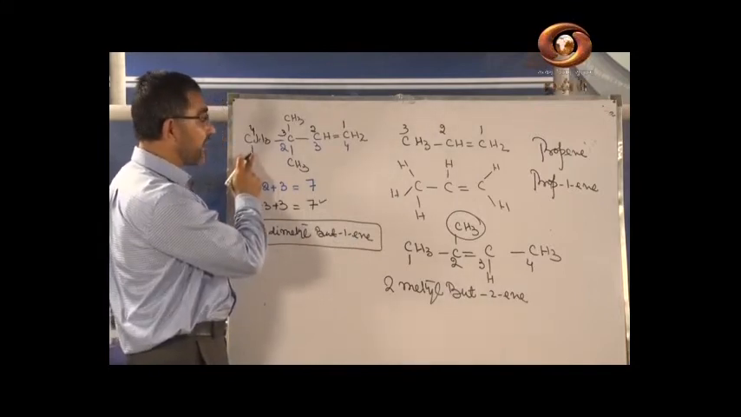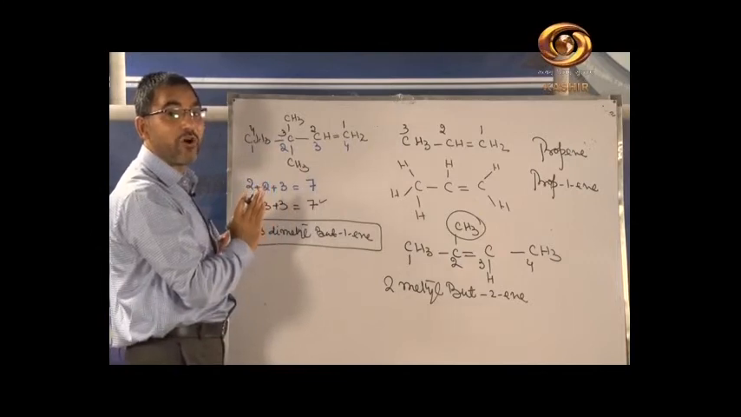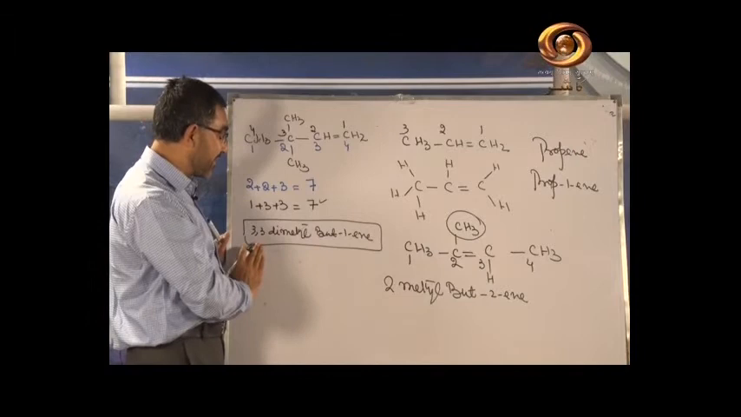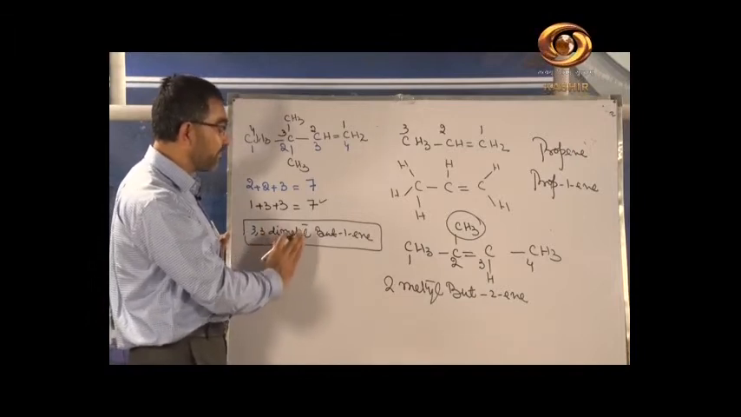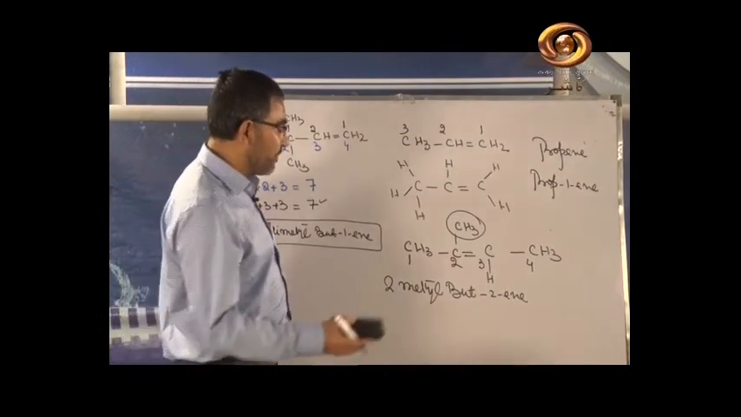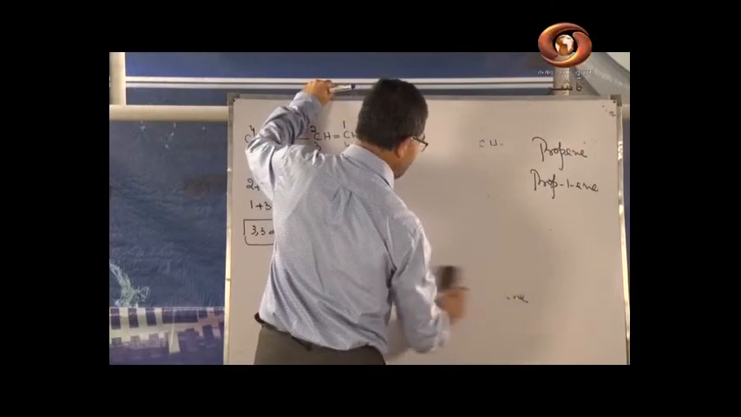If you start the numbering from the other side, you will get 2,2 dimethyl but 3 ene, but that will be the wrong name of the compound. The correct name will be 3,3 dimethyl but 1 ene. Hope that you are getting it. Now one more compound. We will take one more compound from the alkenes.